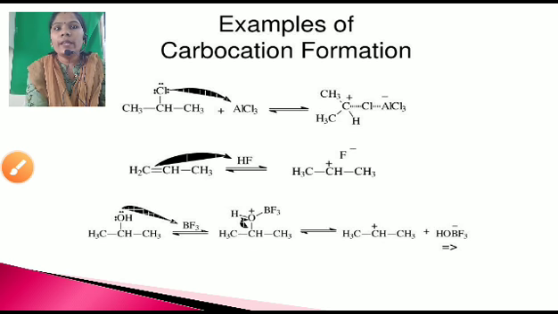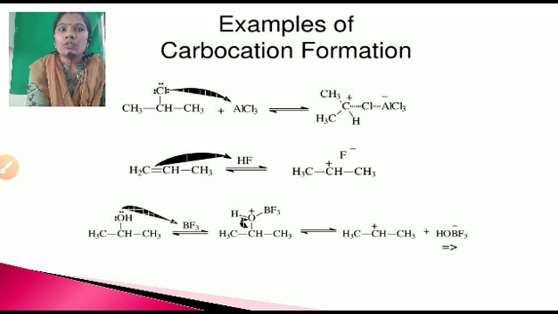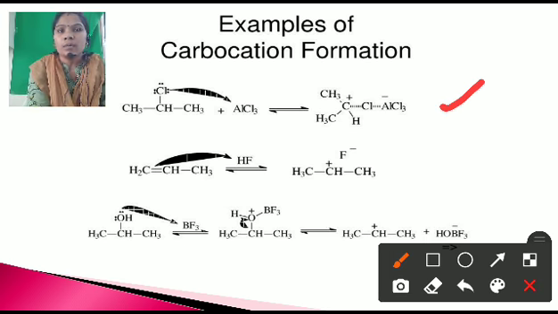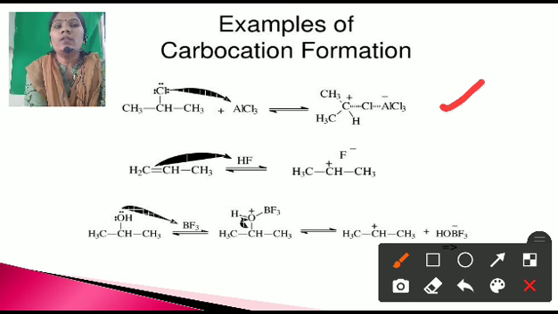Okay. Here these are some examples of the formation of the carbocation. First, you can see here by the acylation reaction, the chlorine gets removed and this carbon which gets the positive charge, that is the carbocation we form by the acylation process. This alkene on addition of hydrogen, here one hydrogen is attached to carbon number 1 and carbon number 2 becomes positively charged.